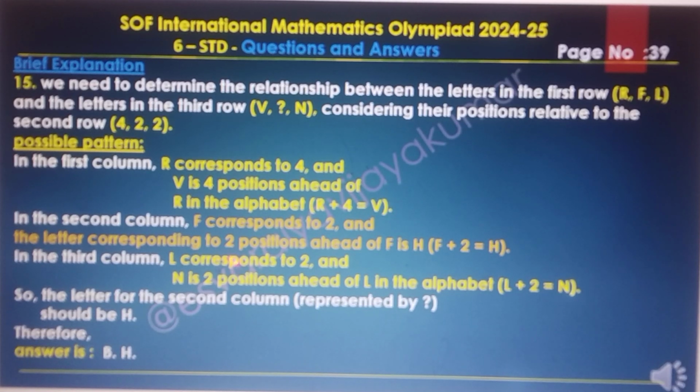In the second column, F corresponds to 2, and the letter 2 positions ahead of F is H. F plus 2 equal to H. In the third column, L corresponds to 2, and N is 2 positions ahead of L in the alphabet. L plus 2 equal to N. So the letter of the second column represented by the question mark should be H. It means F plus 2 is H in the alphabet, so the answer we are getting is H.